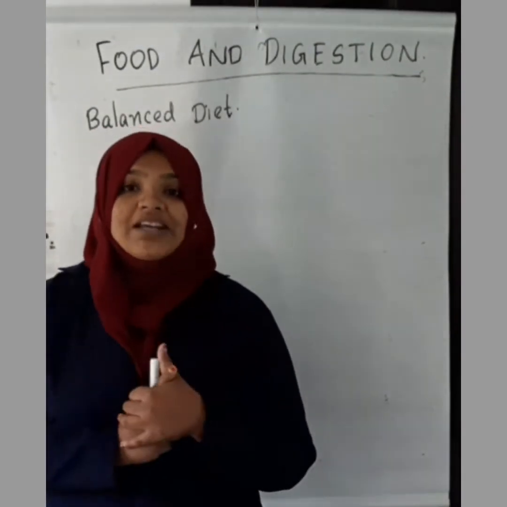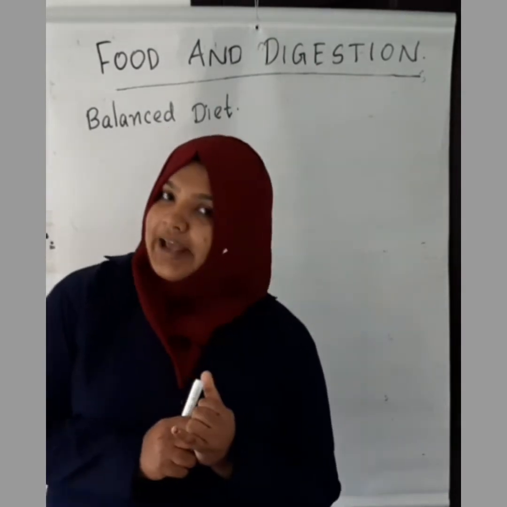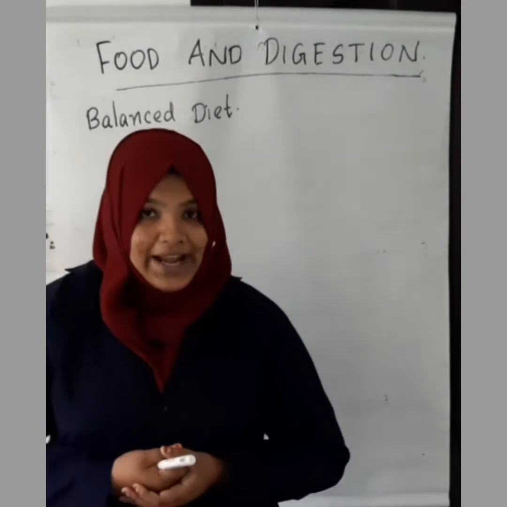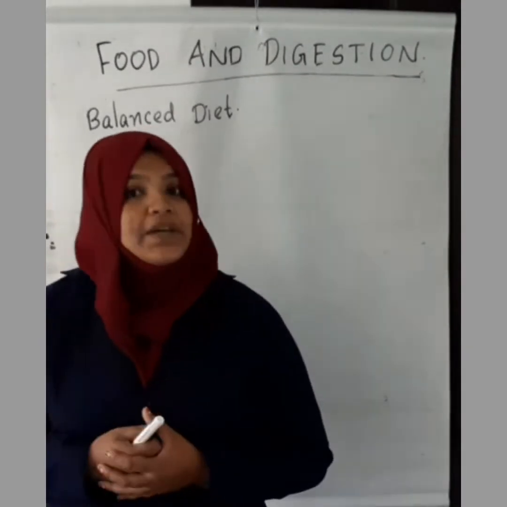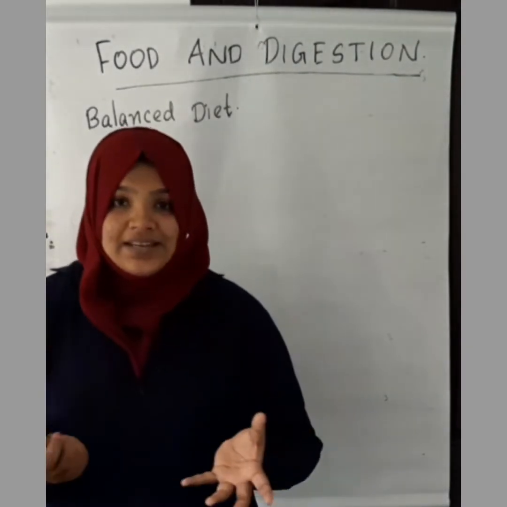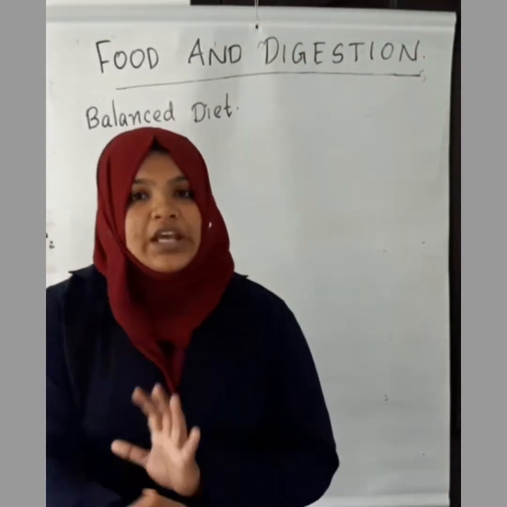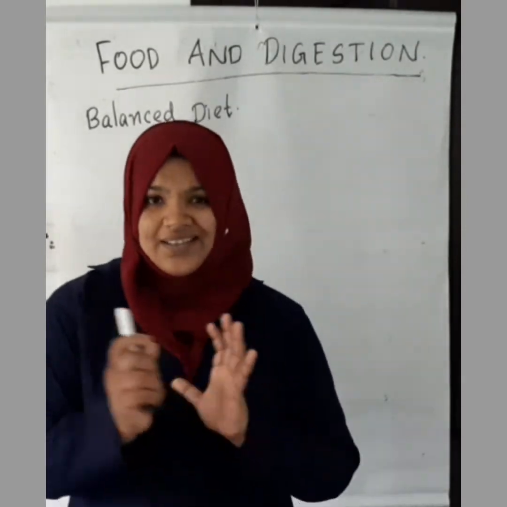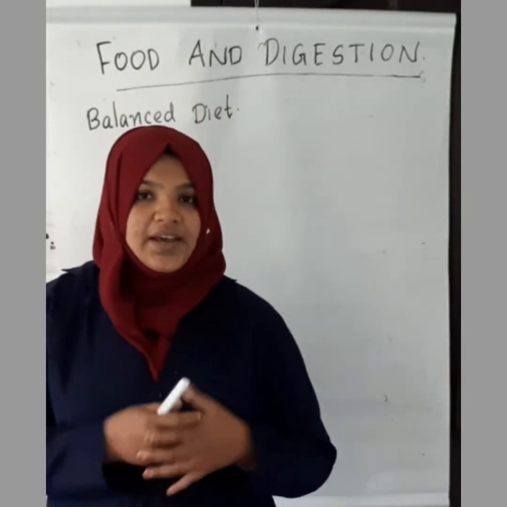Then if we are having vegetable kurma, we will be including different types of vegetables and we will be adding some green peas or any other peas along with it. So we will be getting the protein from the bengal gram or green peas or anything which we are adding through the kurma.